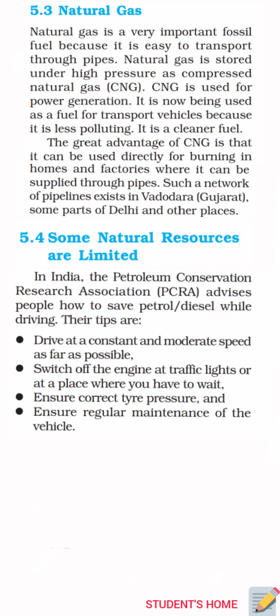Okay class, now we will discuss how some natural resources are limited. You have studied in the beginning of the chapter that some natural resources are exhaustible. That means they can end if you use them regularly, like fossil fuels, forests, minerals, etc. You know that coal and petroleum are fossil fuels. It required the dead organisms millions of years to get converted into these fuels. On the other hand, the known reserves of these will last at most a few hundred years.